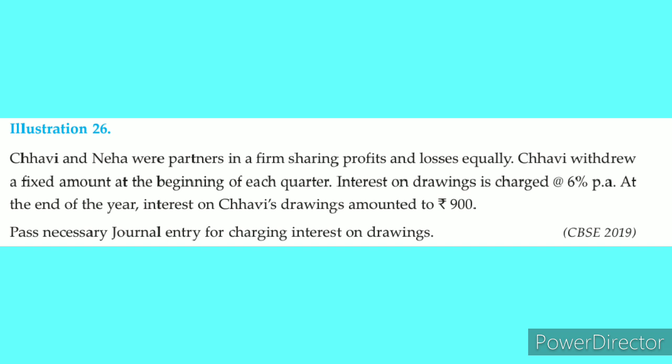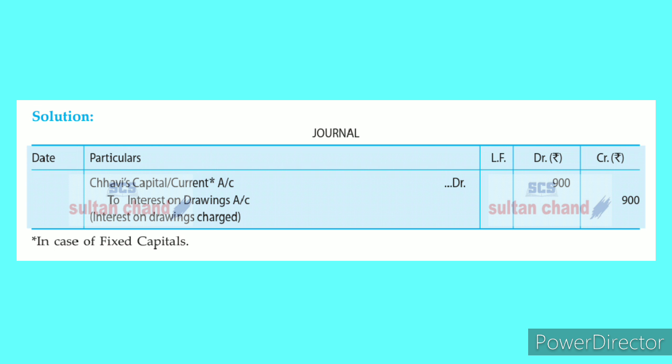Chavi's capital account debit to interest on drawings. So it is interest on drawings. Already they have given 900 rupees, so straightaway we can enter. If it is a fixed capital account, it will be entered in the current account. If it is a fluctuating capital account, it will be entered in the partner's capital account debit side. Right. So interest on drawings amount.